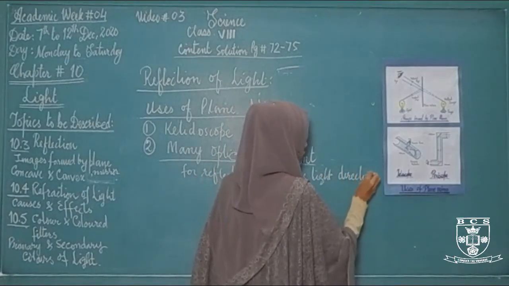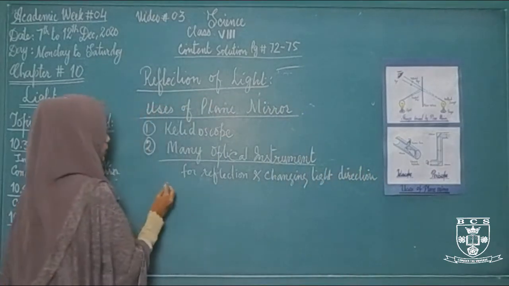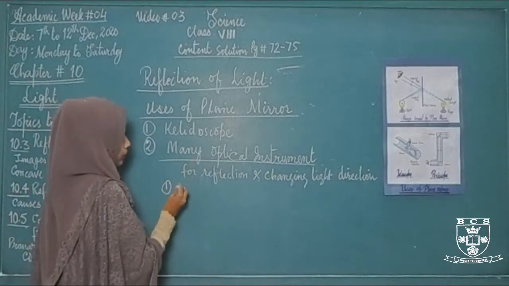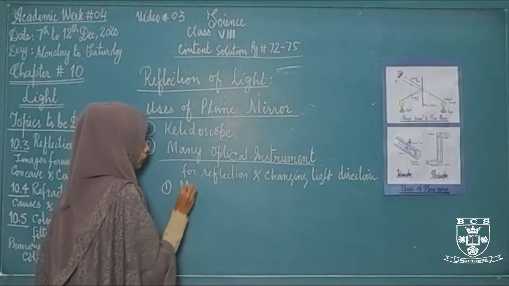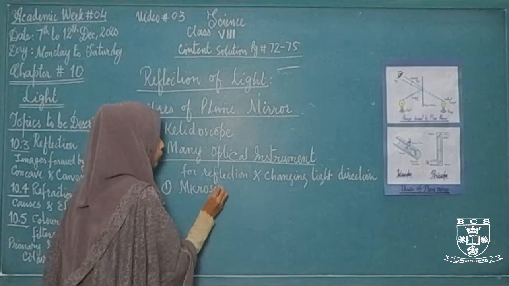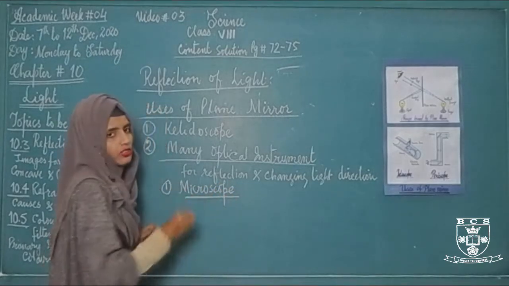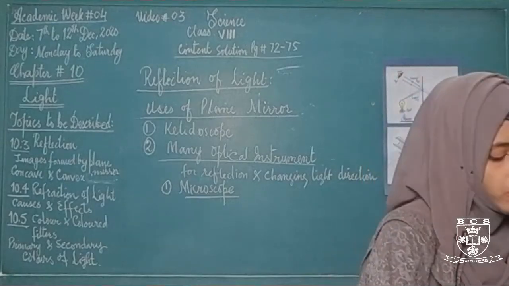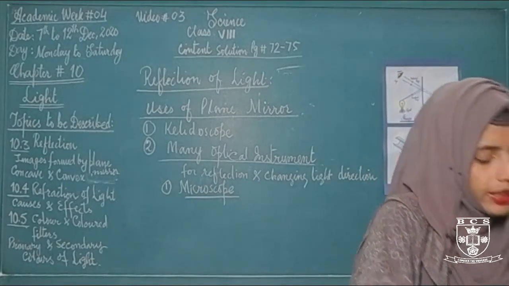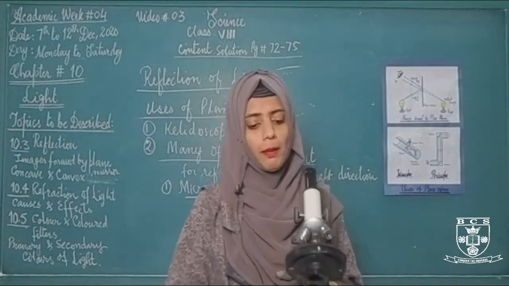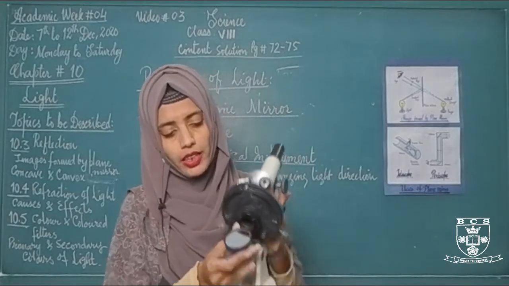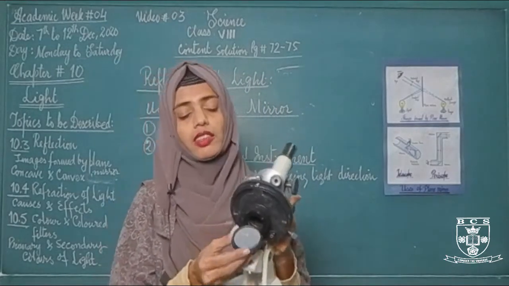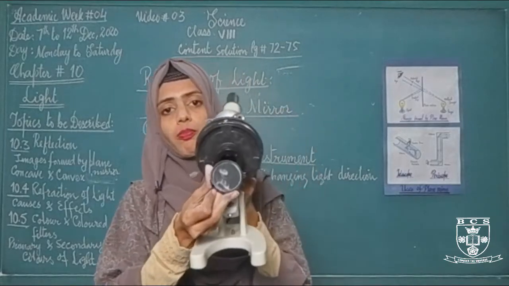So the first instrument in which plane mirror is used is the microscope. All of you know that a microscope is an instrument which is used to see the objects or the organisms which we cannot see with our naked eye. As you can see, this is a microscope. If you look at this mirror, this is a reflective plane mirror.